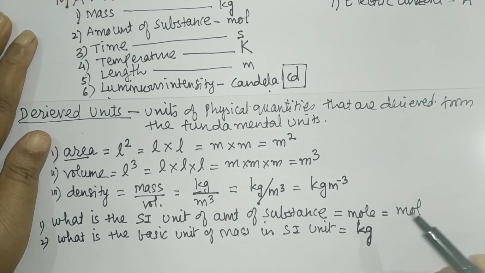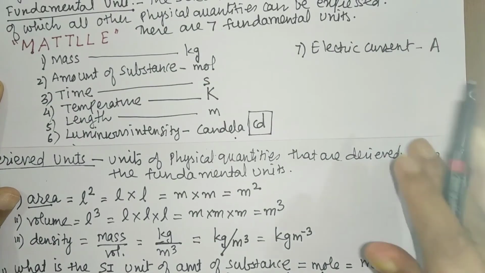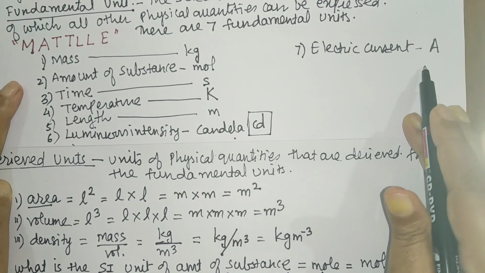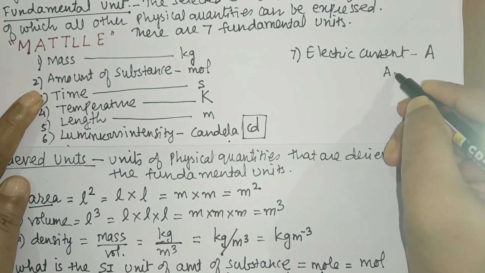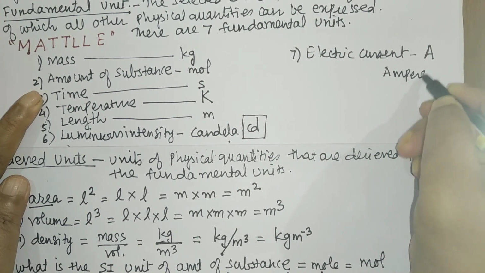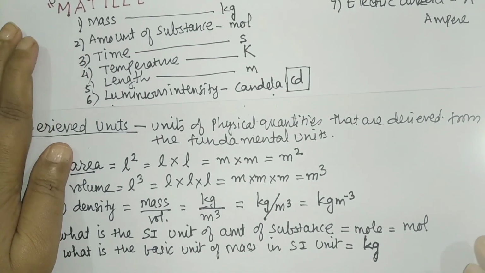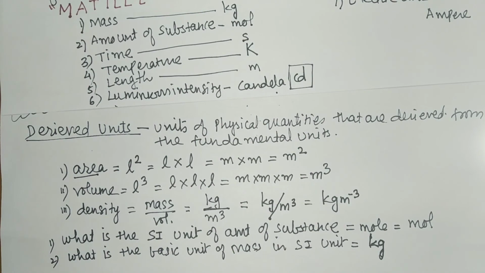And the SI unit of electric current is what, student? Is ampere. What is that ampere? It is the unit for current. So this is ampere. So this is all about units. Some of the unit prefixes that we use in SI system. So please refer to the description box for the further units. I will give that in the description box what prefix we use for the SI systems.